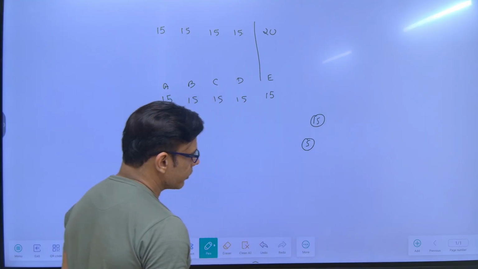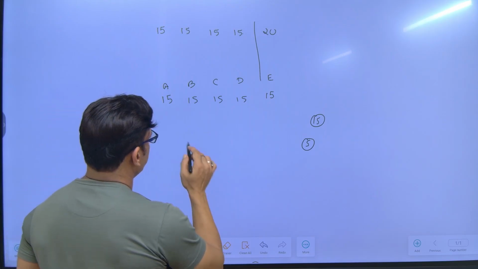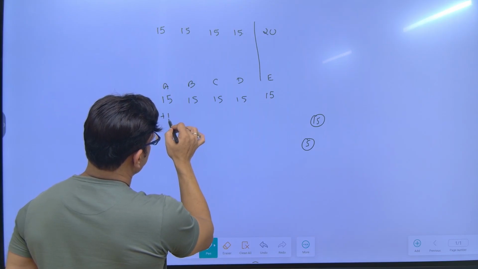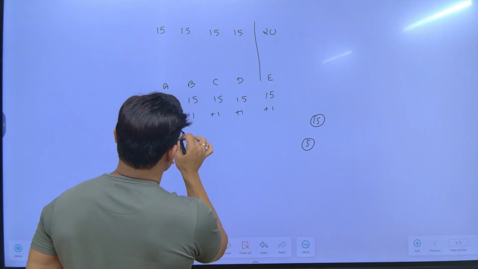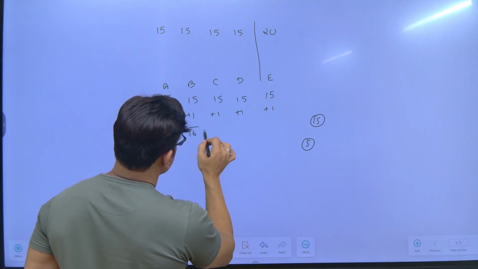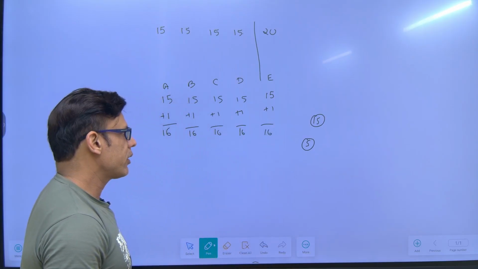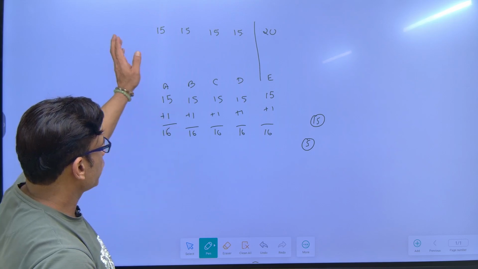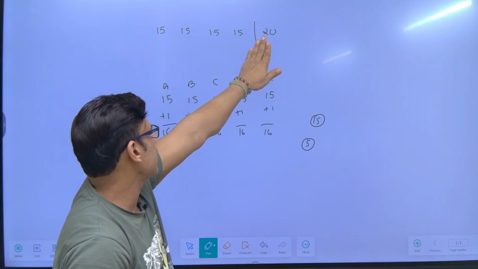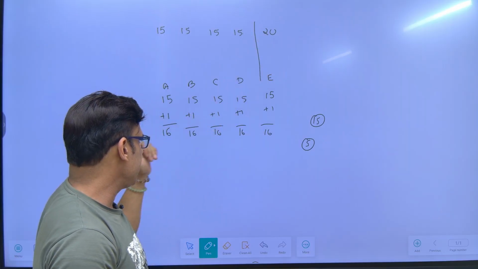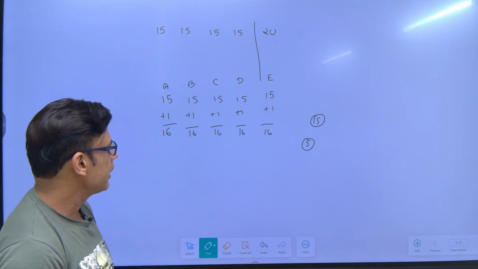And he decides to divide this 5 equally among all the students, including himself. So 5 means he will give 1 to this, 1 to this, 1 to this, 1 to this and 1 to this, thereby making 16 the average. So the new average will be 16. If there are 4 people with an average of 15, and another person enters this room with 20 chocolates, now each student will have 16 chocolates. So the average number of chocolates with each person will be 16.